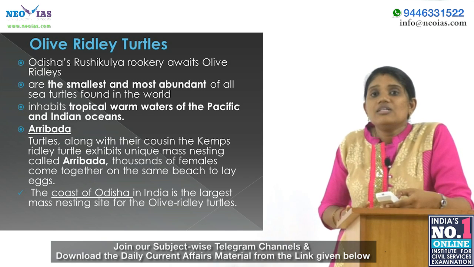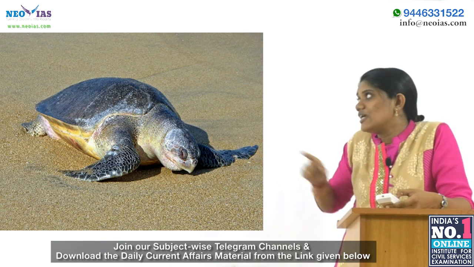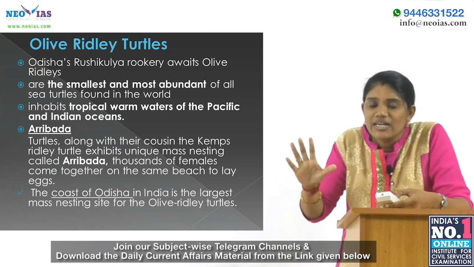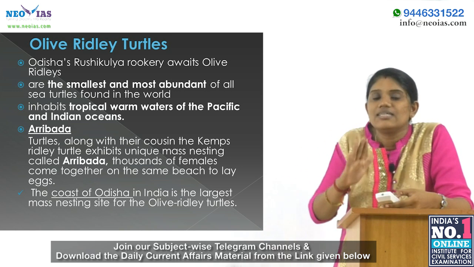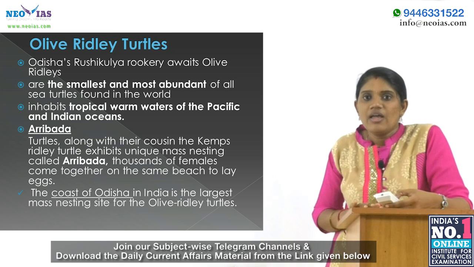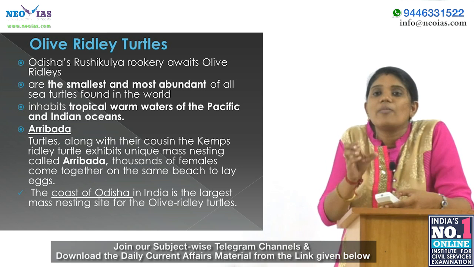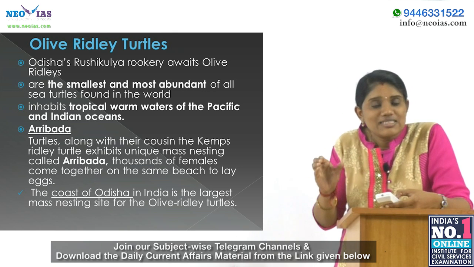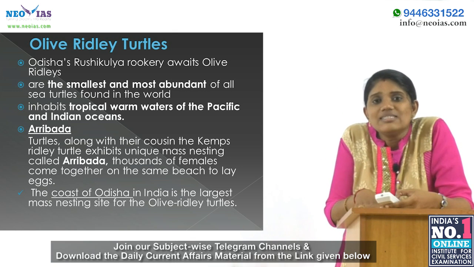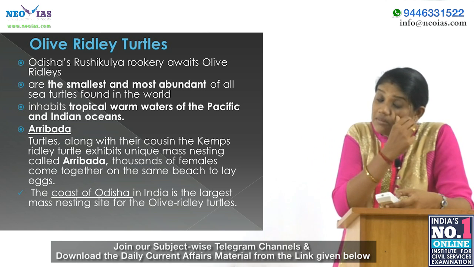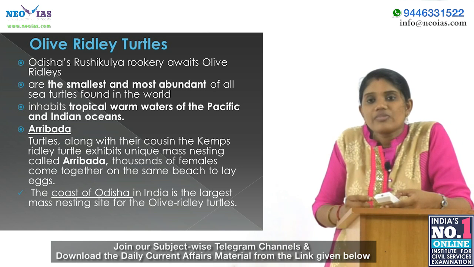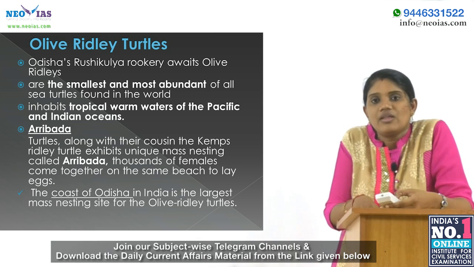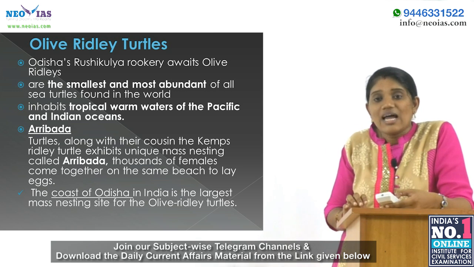Here you can see the picture of olive ridley turtles. It is the smallest and most abundant of all the sea turtles found in the world, and they usually inhabit the tropical warm waters of the Pacific and Indian Ocean. As I said, these olive ridley turtles, along with their cousins, the Kemp's ridley turtle, exhibit a unique mass nesting called Arribada.